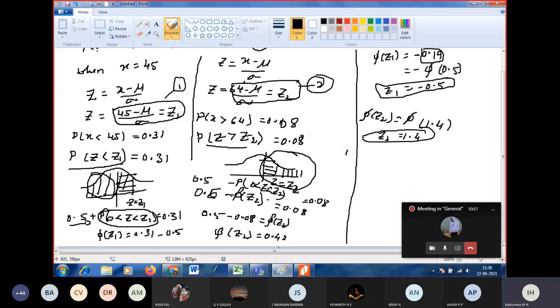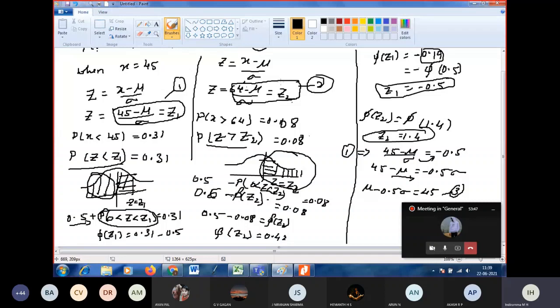Substitute in equation 1: 45 minus mu by sigma is equal to Z1, which is minus 0.5. Cross multiply: 45 minus mu is equal to minus 0.5 sigma. Keep mu on the RHS, so mu minus 0.5 sigma is equal to 45. That is equation number 3.